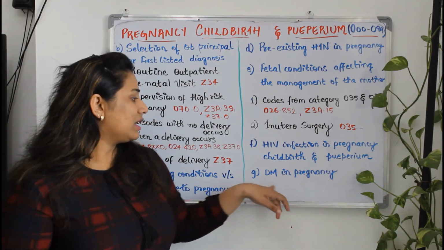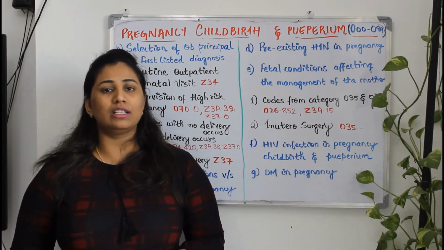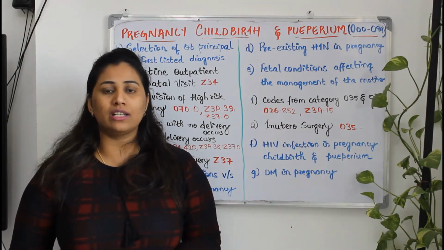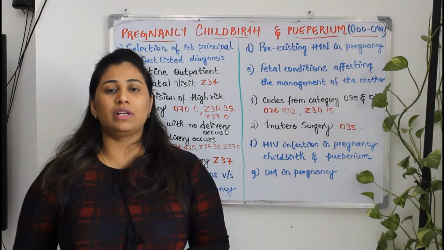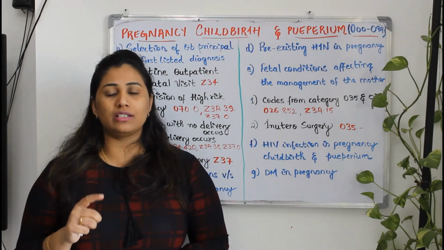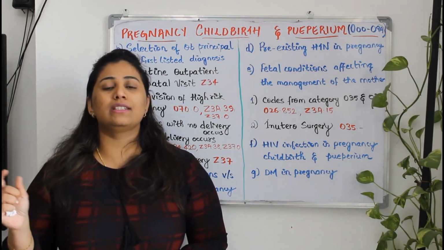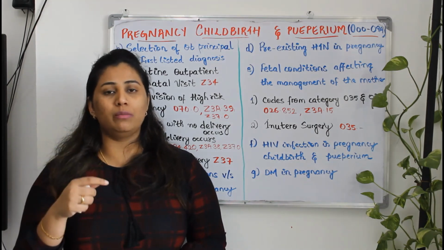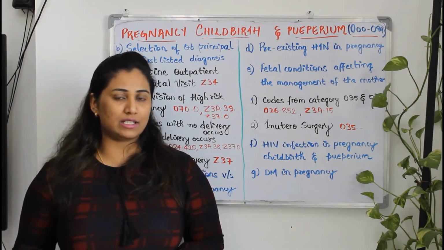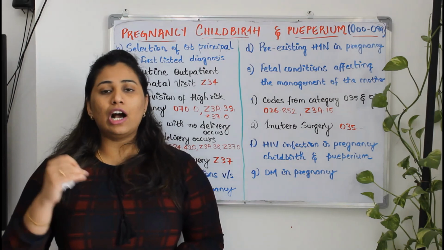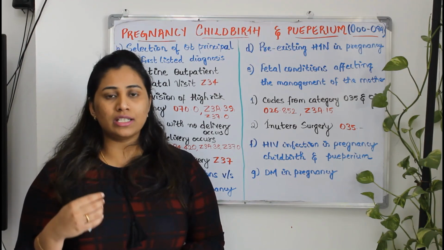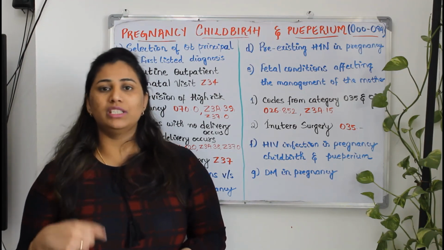And the last one is DM in pregnancy. As I have told for pre-existing hypertension in pregnancy, likewise, you should read and understand the scenario, whether it is pre-existing diabetes mellitus or gestational diabetes mellitus. If it is pre-existing diabetes mellitus, your code should start with pre-existing diabetes mellitus. If it is gestational, then you should pick the codes based on gestational diabetes mellitus. So the main thing is how you read the scenario and how you approach it. If you read it in a proper manner and are able to understand it, then you can easily pick up the codes.